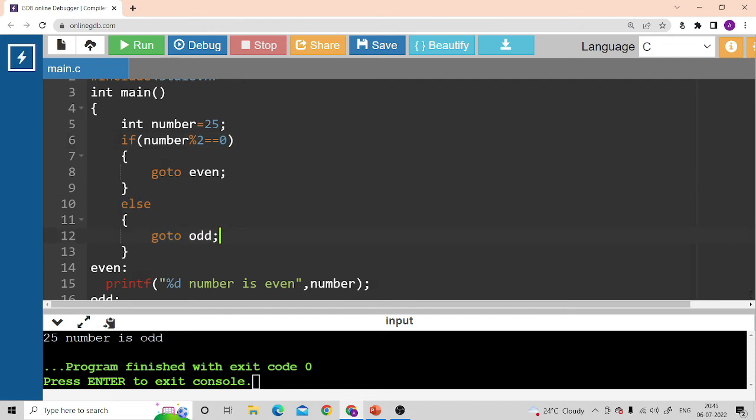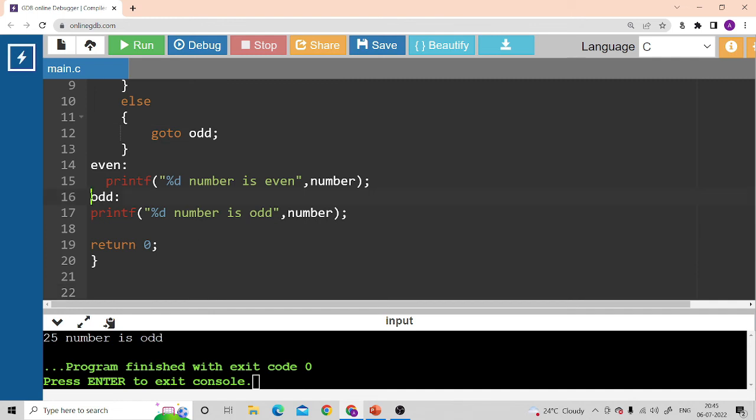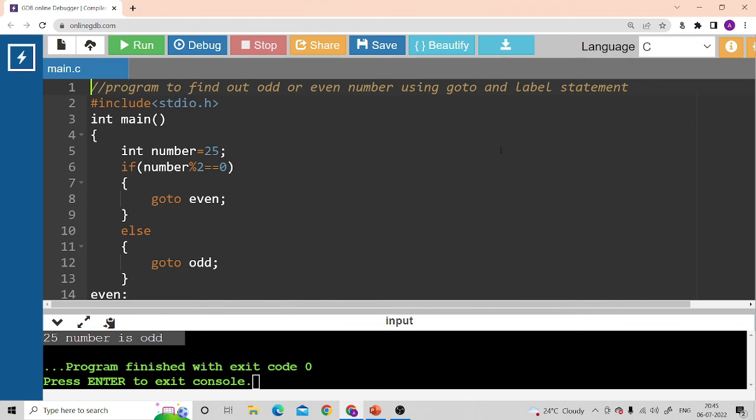Now where is the odd label? Odd label is there over here. So it will directly go to this odd label and it will print %d, that is 25 number is odd. So that is what I am getting as output. 25 number is odd. So this was a small program on goto and label.